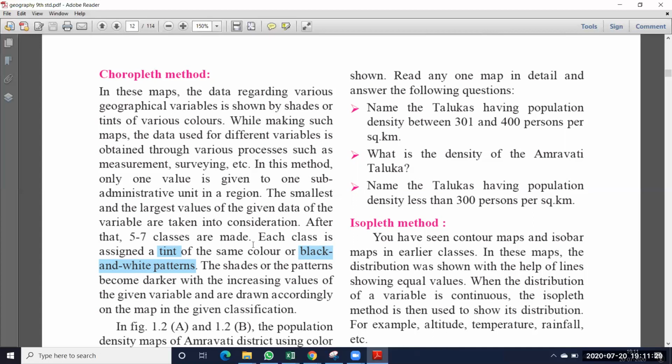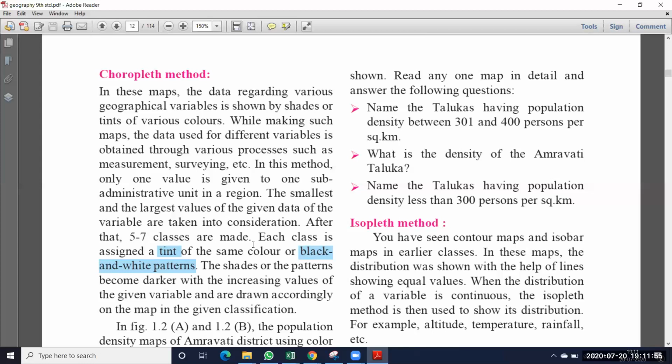So whatever population is in that particular region is divided into 5 to 7 classes, that means parts. Suppose 10,000 population is there in Ahmednagar district. That 10,000 is divided into 5 to 7 parts. How is it?